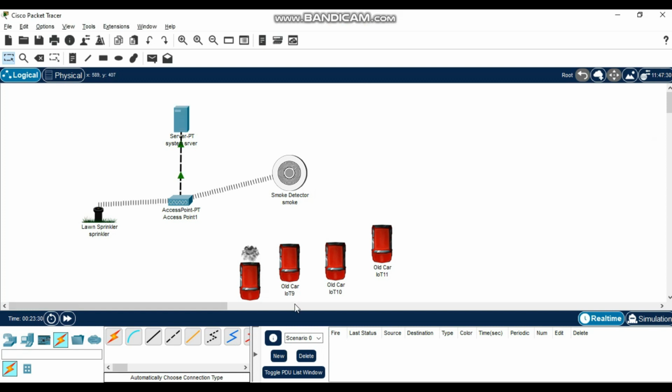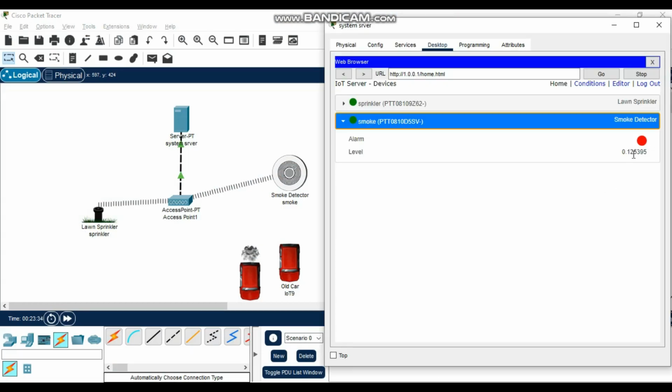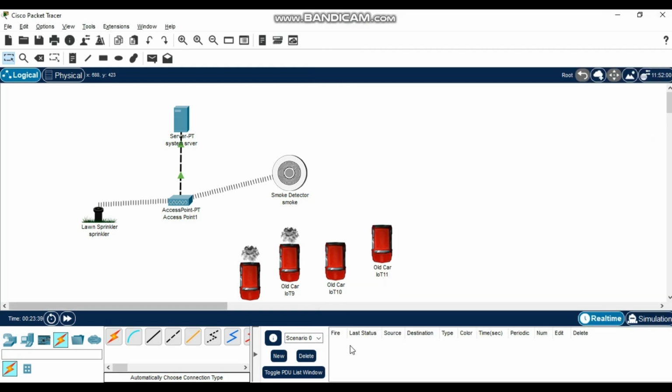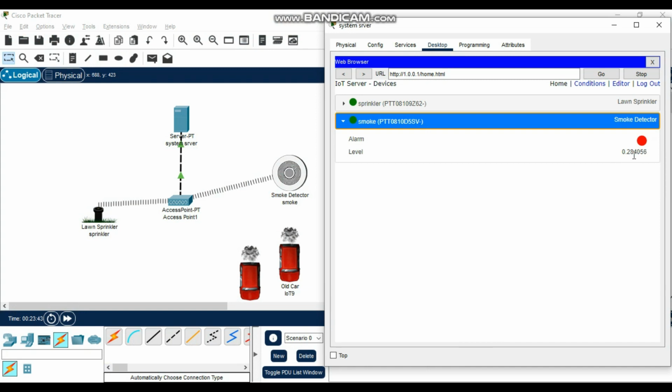So I see smoke. If you come back here, just start counting. Let's try to increase. So we're increasing. If it is 0.4 or more, the sprinkler will start pouring its water automatically. Observe, it's about to reach, see, 0.34. It's about to start pouring. We can increase more.